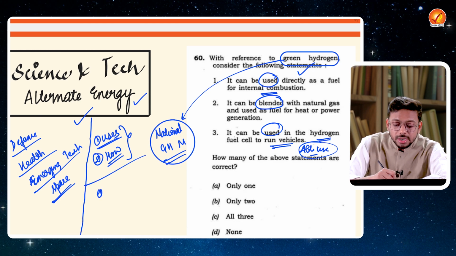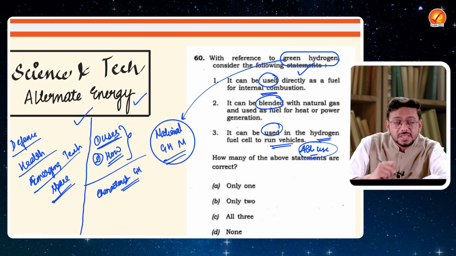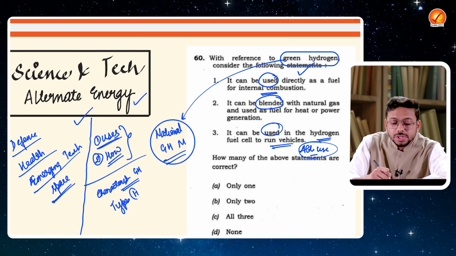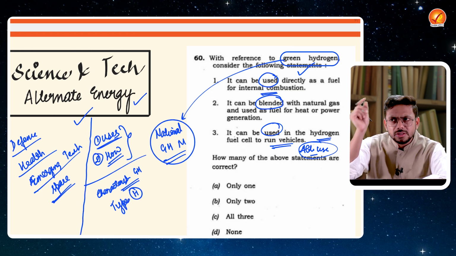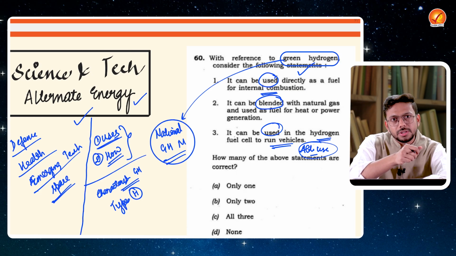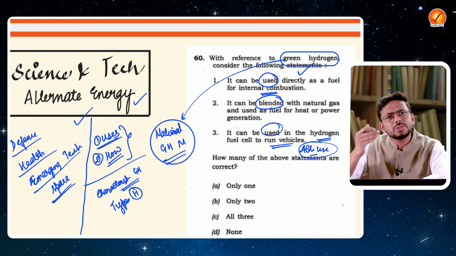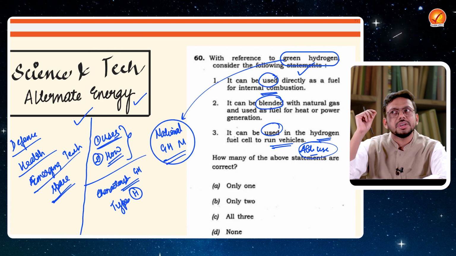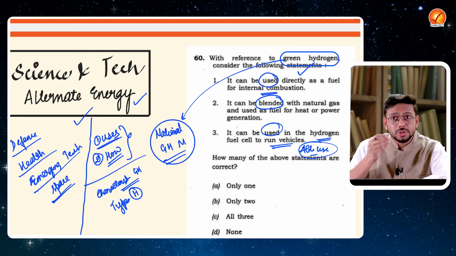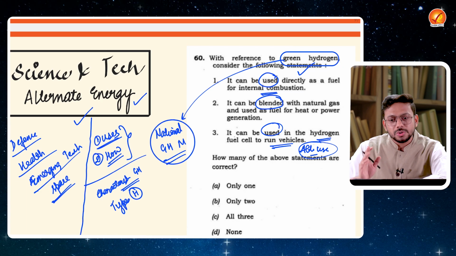They can also ask about, let's say, the characteristics of green hydrogen. Definitely UPSC can ask about it. They can also talk about different types of hydrogen. So if it's green hydrogen, immediately your mind should strike: are there different types of hydrogen? Fine, one could be green hydrogen, one could be gray hydrogen, one could be yellow hydrogen, all those kinds of things. So you have to understand there might be different types of hydrogen as well. It depends on the source from where hydrogen is produced, or the energy source. So there are different types of hydrogen, and you will read about them.